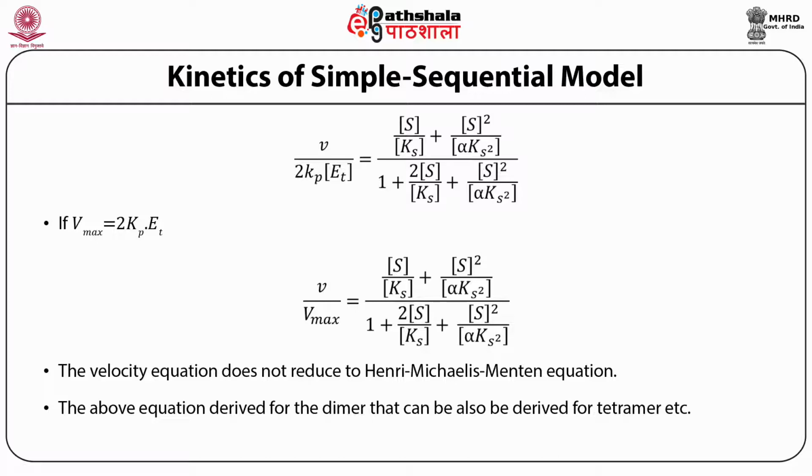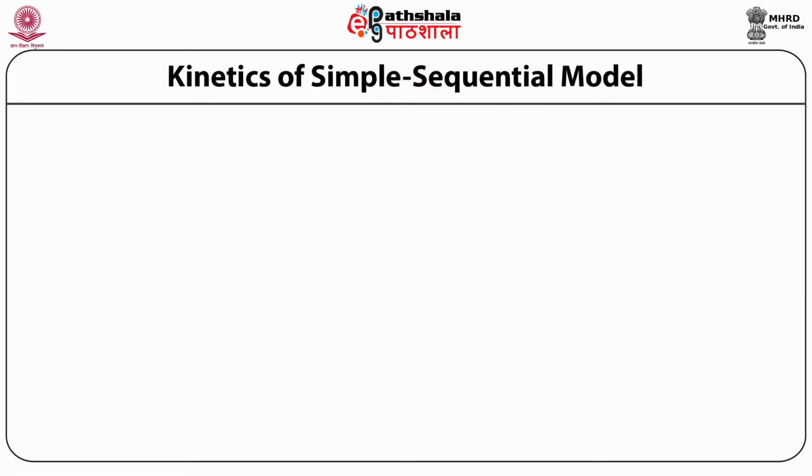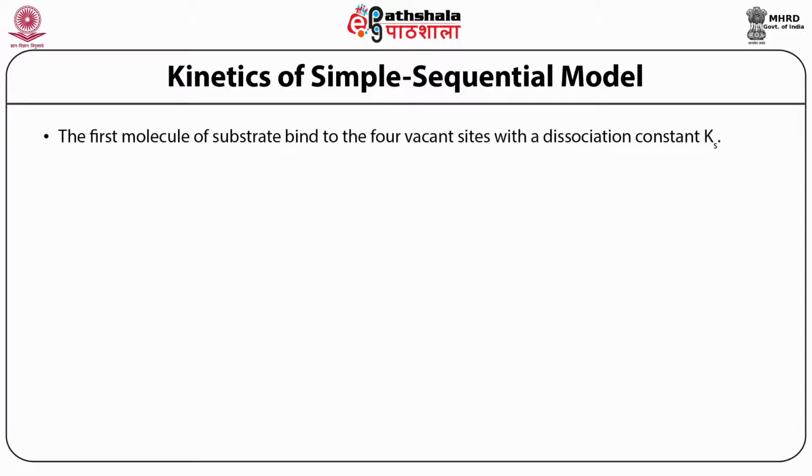You can convert it into the tetramer. Similarly, you can calculate the velocity kinetics for the simple sequential model for a tetramer. The first molecule of substrate binds to the vacant site with the dissociation constant Ks.